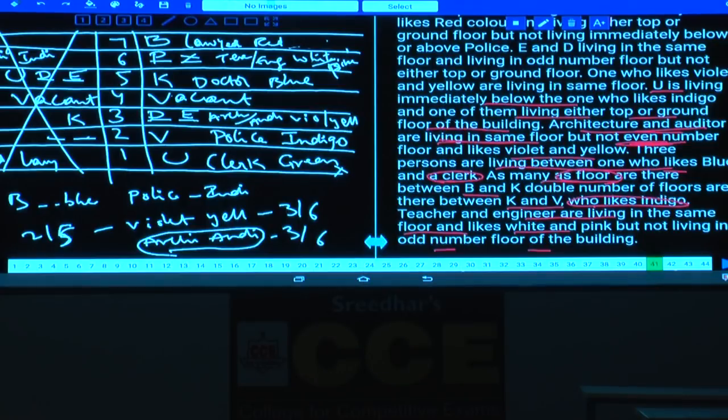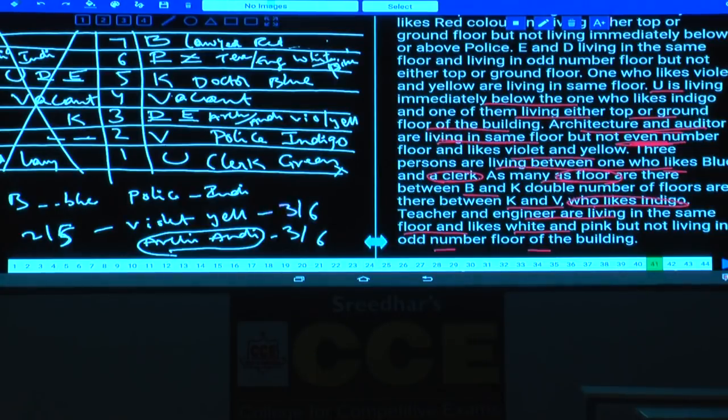B, 7th floor, P and X, 6th floor, K, 5th floor, fourth floor is vacant, and third floor, D and E, second floor is V, first floor is U.